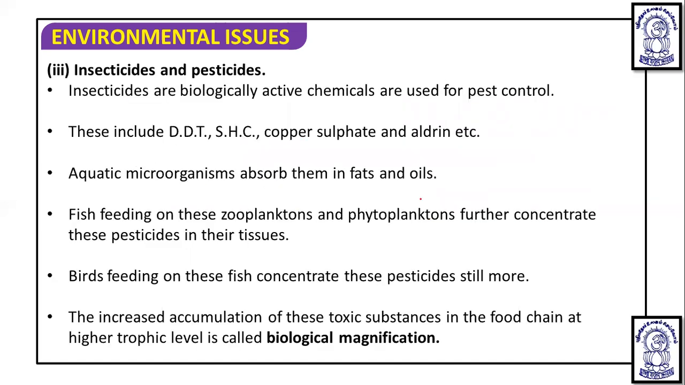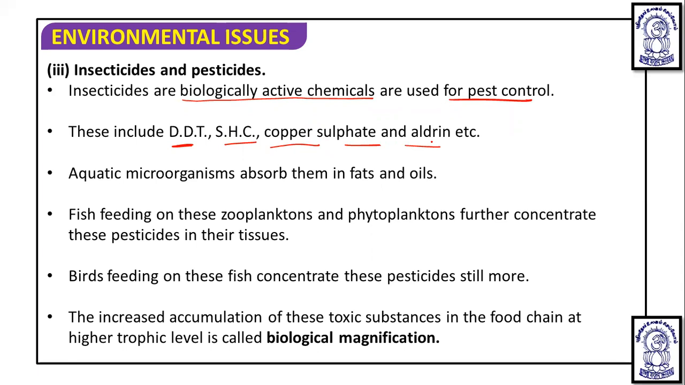Now we are going to talk about insecticides and pesticides. Insecticides are biologically active chemicals and they are used for pest control. These insecticides and pesticides include DDT, BHC, sulfates, aldrin, etc.